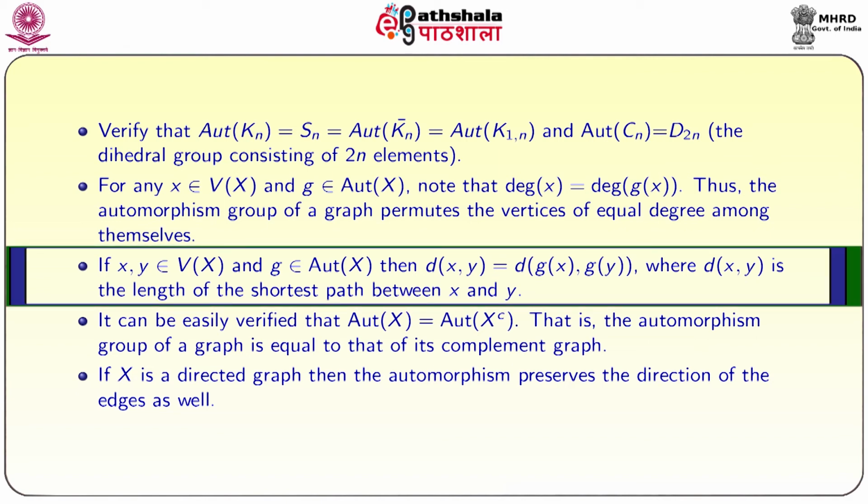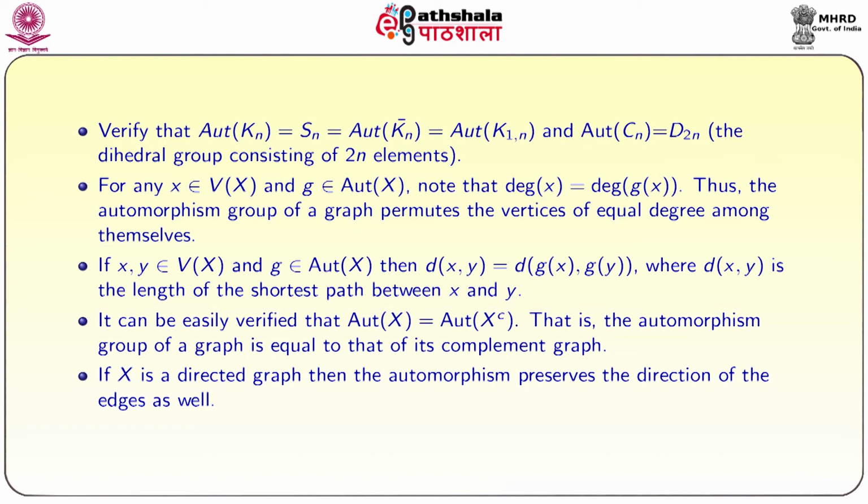If x, y are any two vertices of a graph X and g is any automorphism, then it is easy to verify that the distance between x and y is equal to the distance between g of x and g of y. That means once you permute the vertices, we will get a different graph.